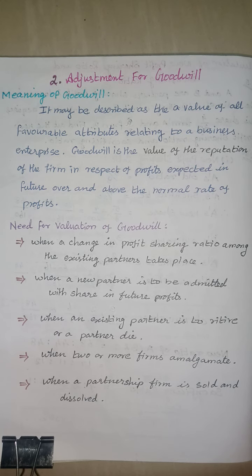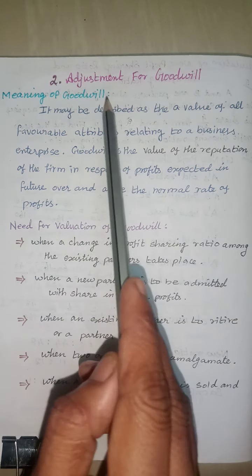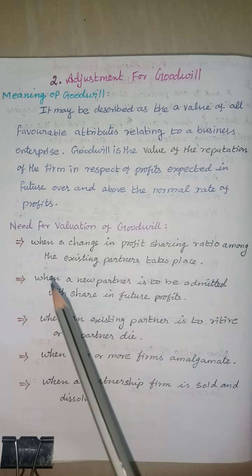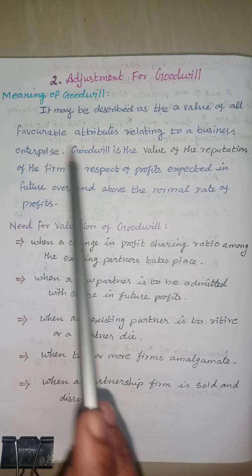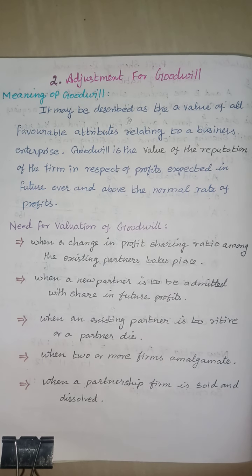Then the second adjustment is goodwill. We already know what goodwill is. It is the value of the reputation of the firm in respect of profit expected in future over and above the normal rate of profit. Goodwill is the main asset of the business. Goodwill is the value and reputation of the business.